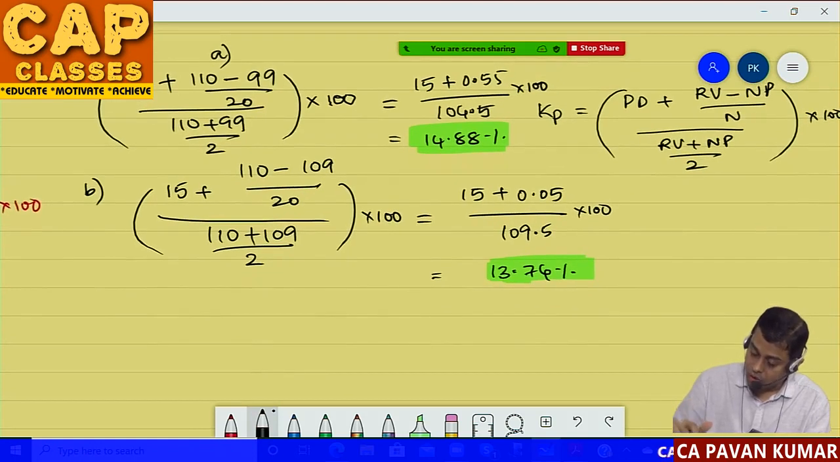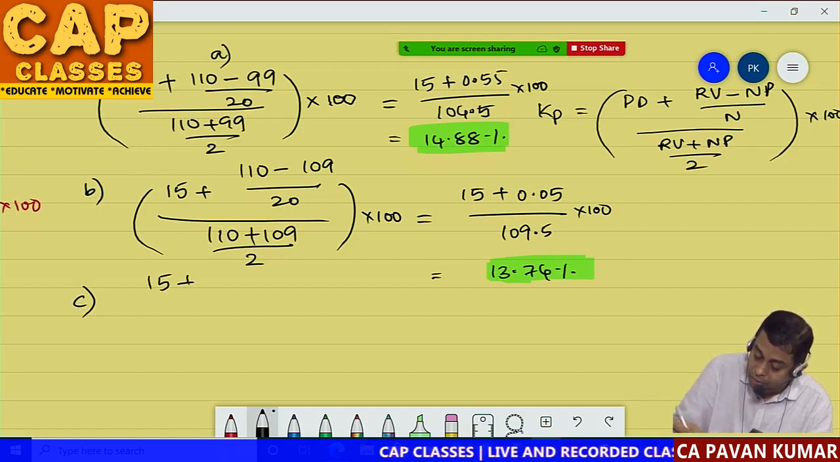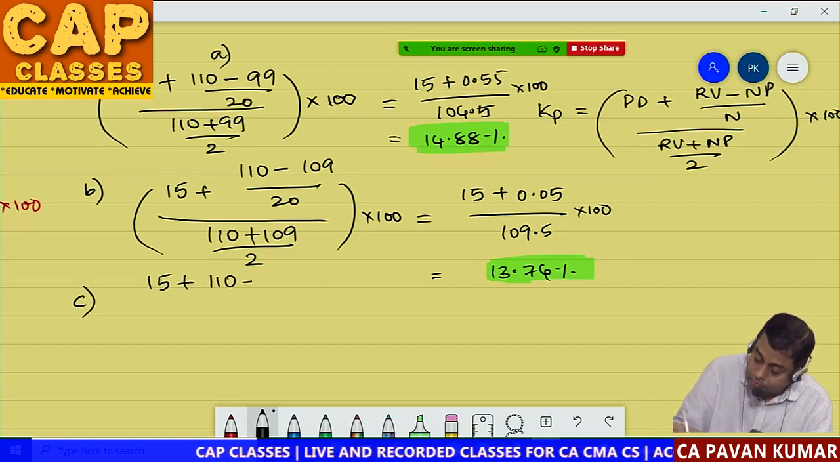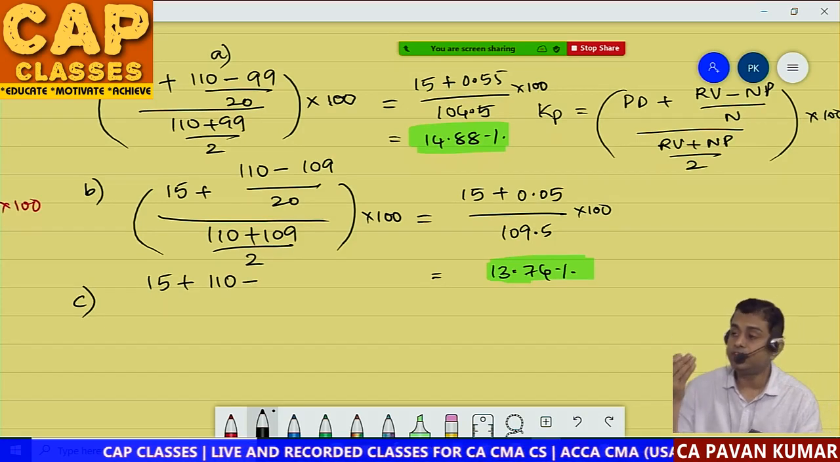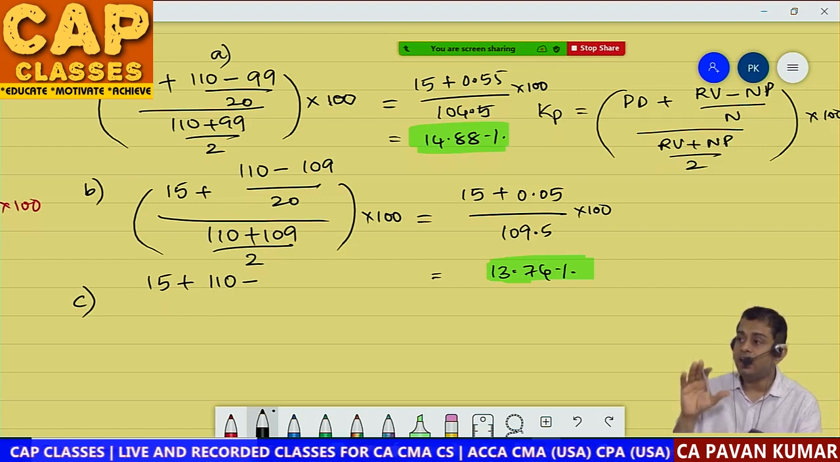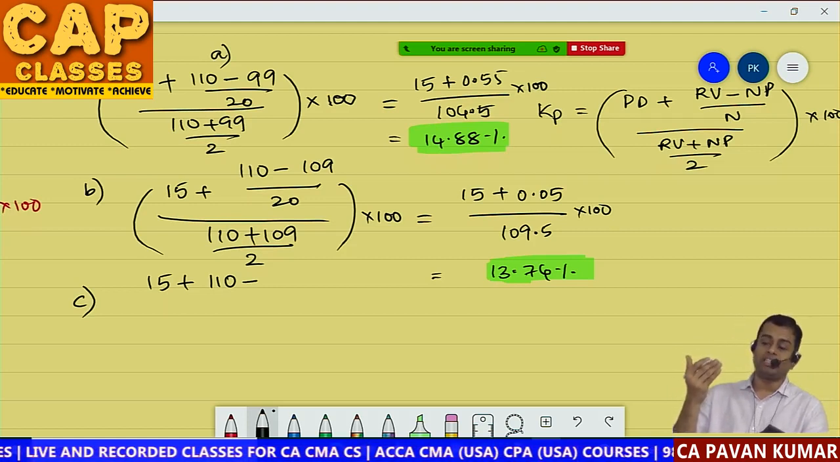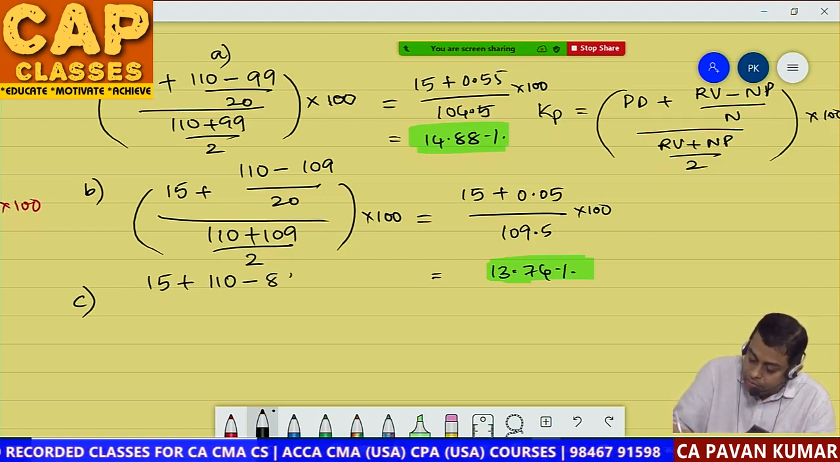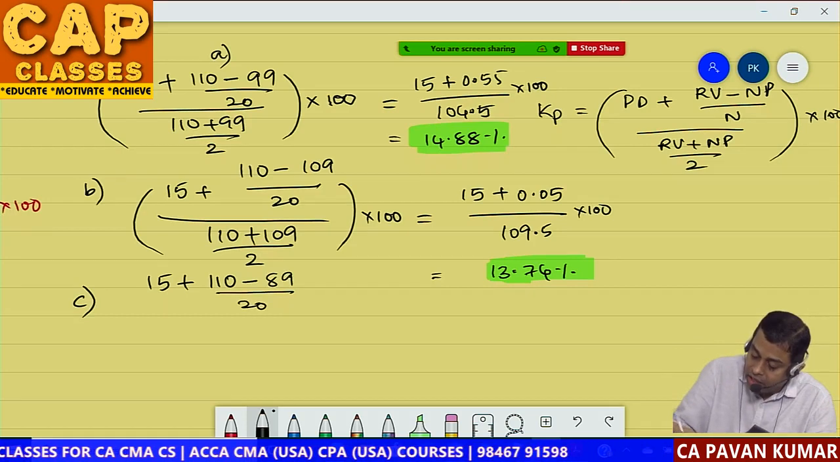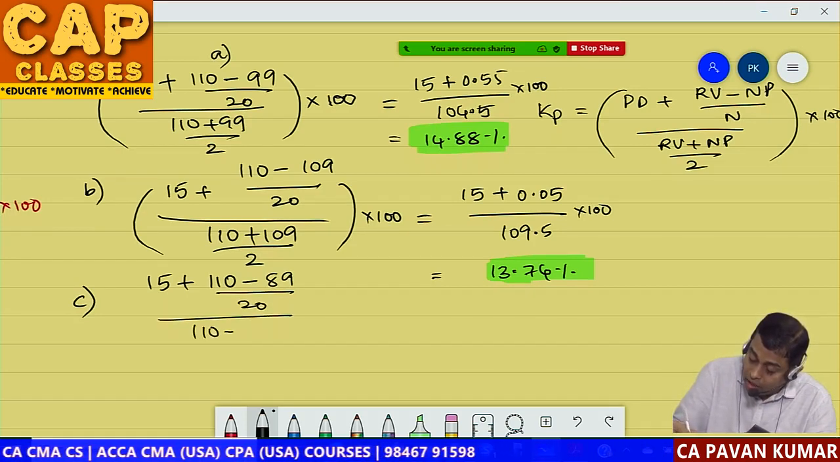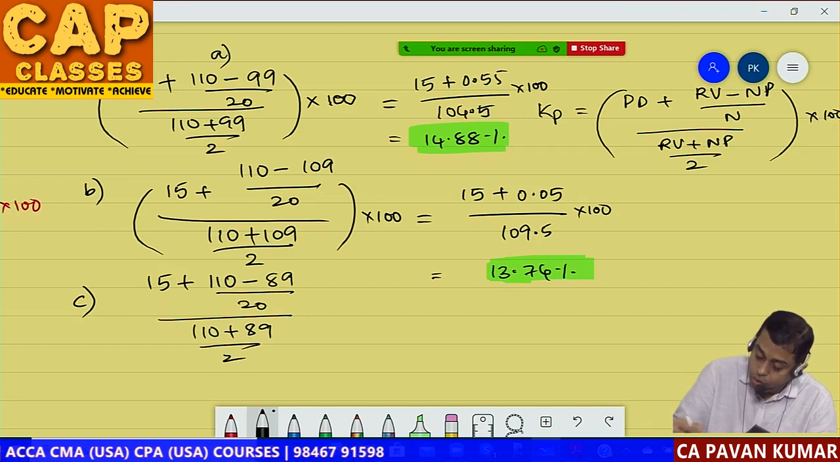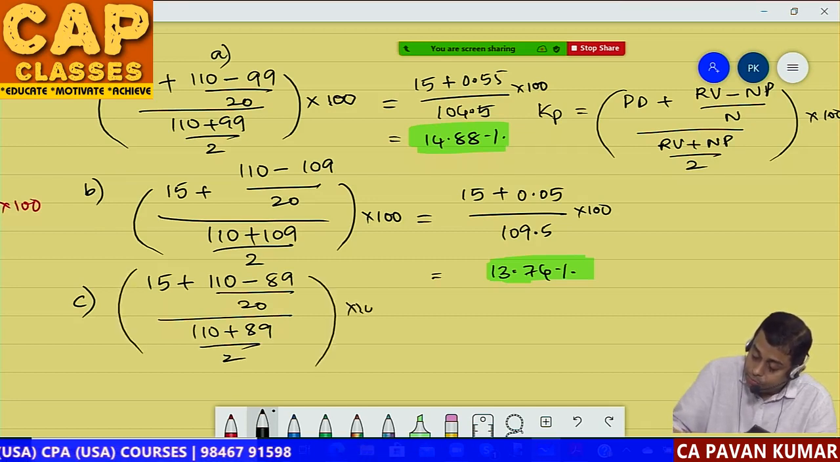Then the third situation. 15 plus 110 redemption value, minus. When you issue shares at a discount, a 100 rupee share you will issue at 90 rupees, correct? Minus 1, 89 divided by 20 divided by 110 plus 89 by 2 into 100.